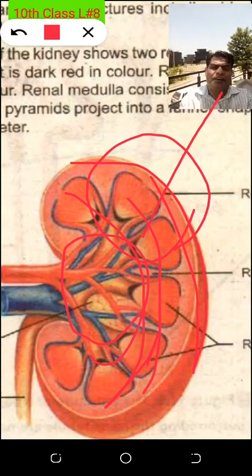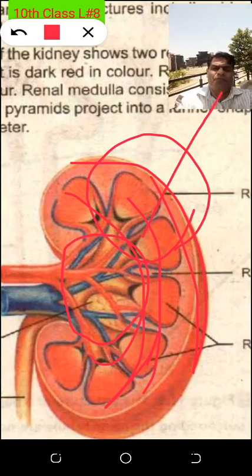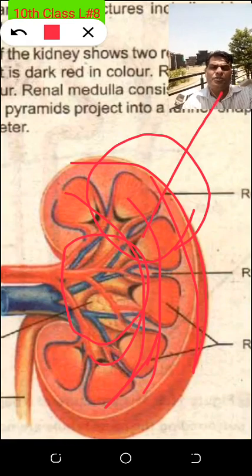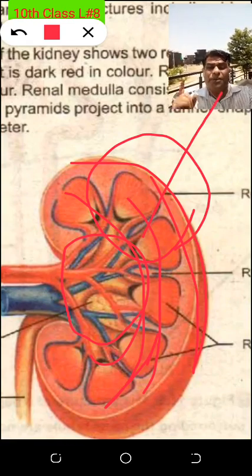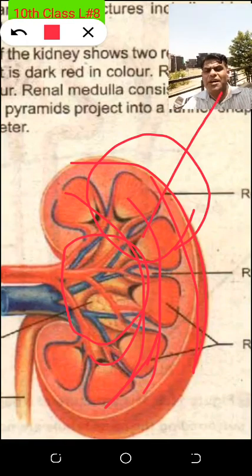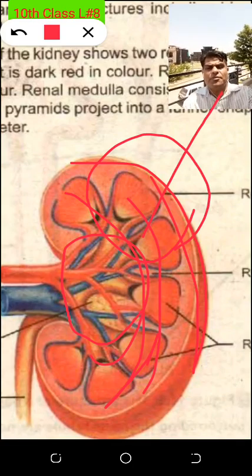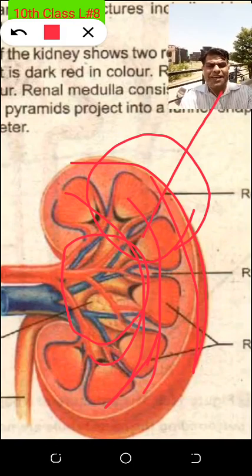In second year class, you will study another topic in which you will study all the blood vessels, arterioles and venules, which are entering into the kidney. The blood role is very important, because you know that nitrogenous waste components are present in the blood. If nephrons are removing the nitrogenous waste components from the blood, it is very necessary to make an efficient supply of blood to the kidney.